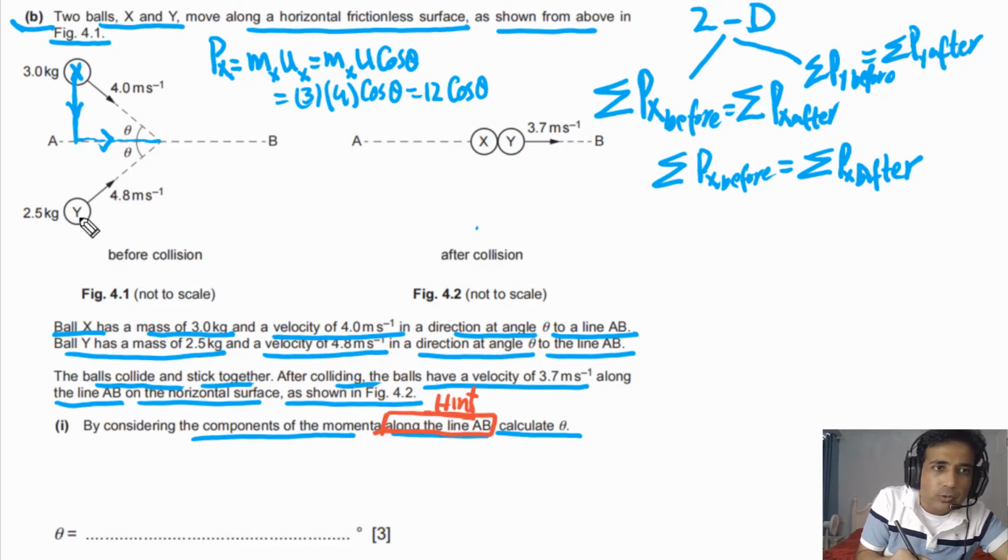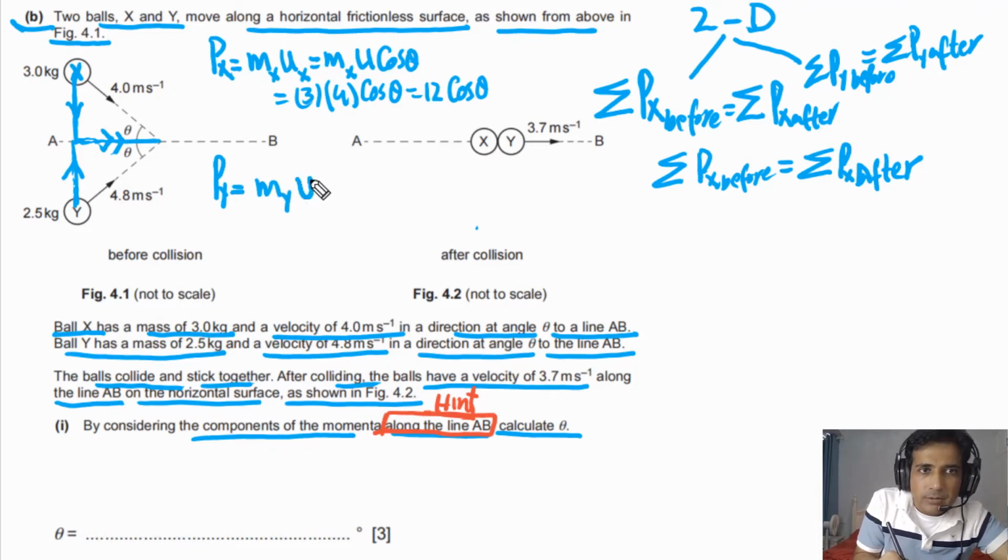Now we need to look at the momentum of ball Y. Ball Y also has two components: one component is vertically up and one component is along the line, to the right. So we can write down the momentum of ball Y. It will be equal to mass of ball Y times velocity of Y along X, that is, the velocity along X. With respect to this angle, that will be Uy cosine of theta.